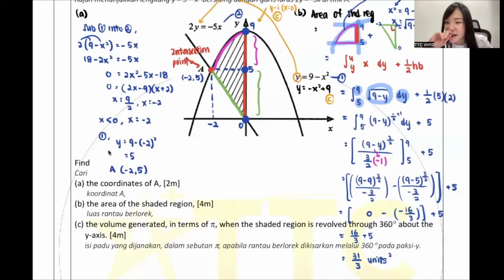Teacher, the right angle is positive, the curve is negative. Huh? I don't understand. I don't understand what you're talking about.